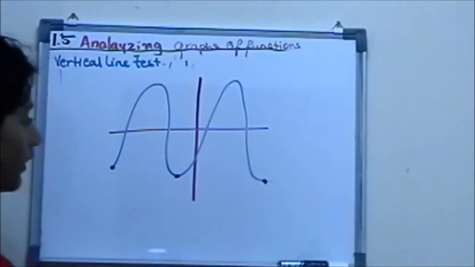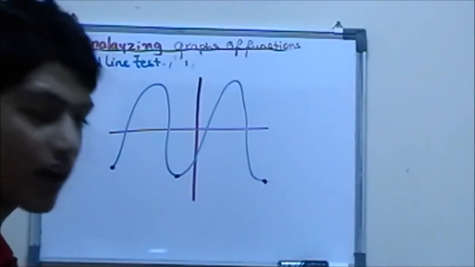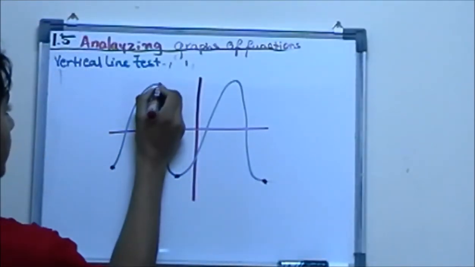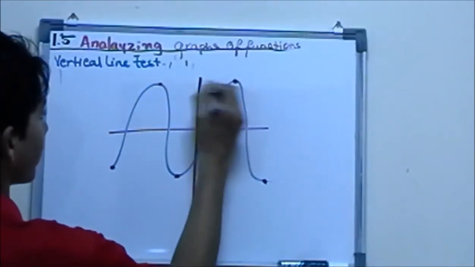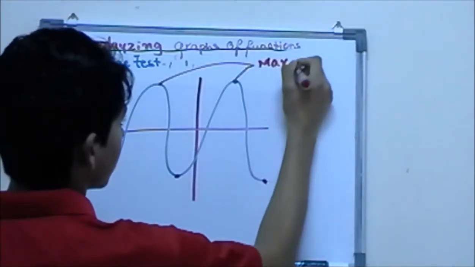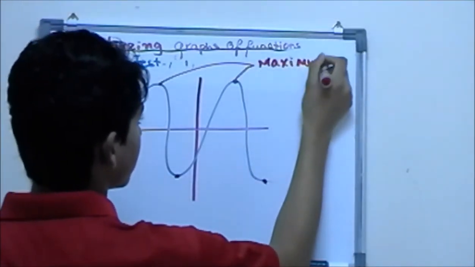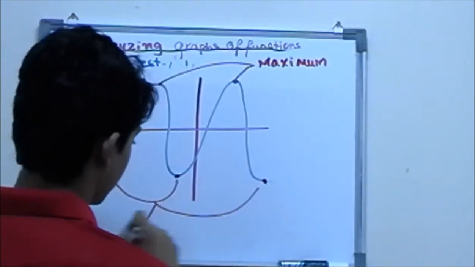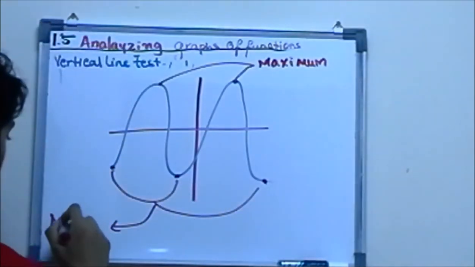The lowest value of the graph is the minimum point, and the highest value is the maximum point on the graph. Maximum, minimum.